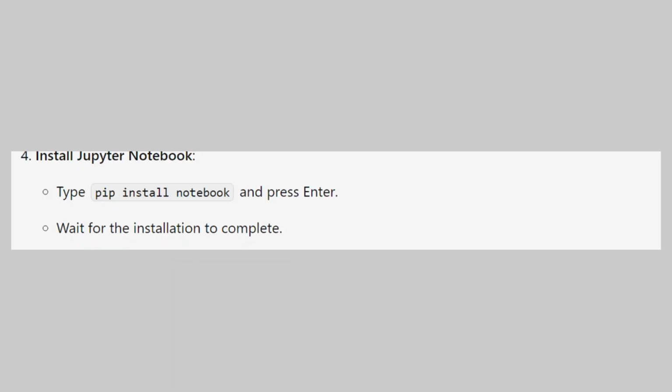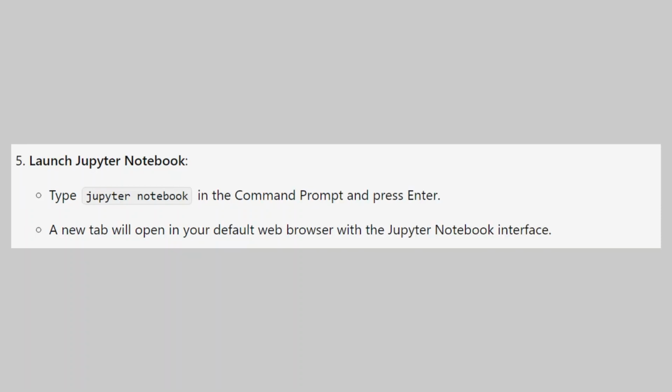Type pip install notebook and press enter. Wait for the installation to complete. Type jupyter notebook in the command prompt and press enter. A new tab will open in your default web browser with a Jupyter Notebook interface.